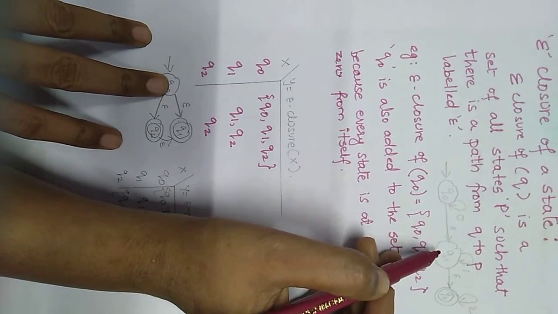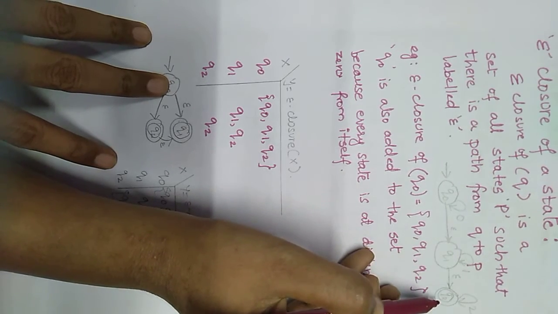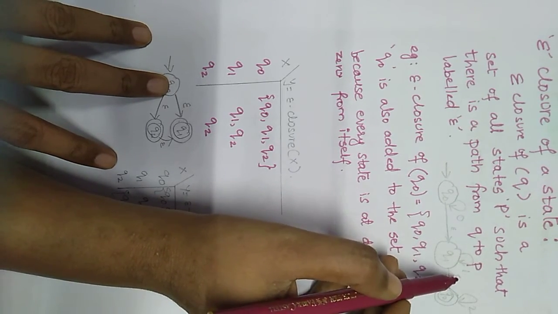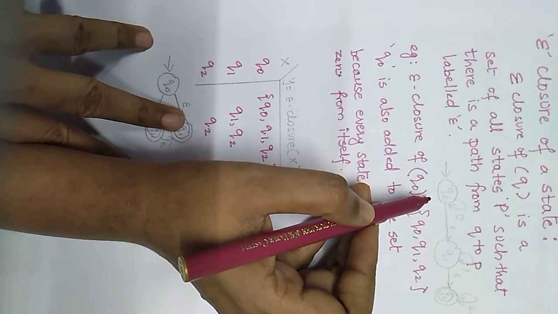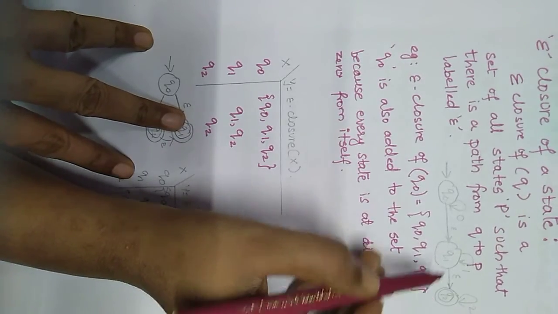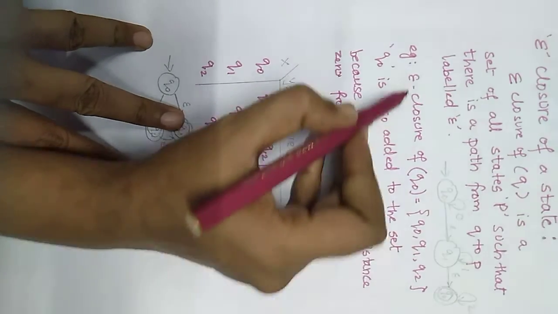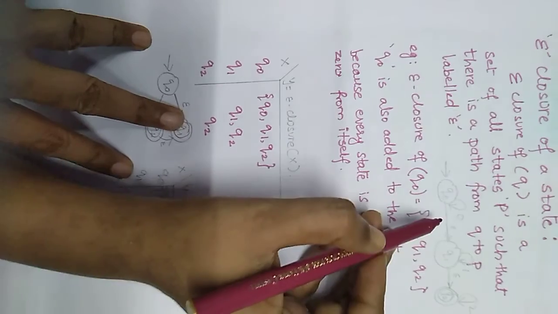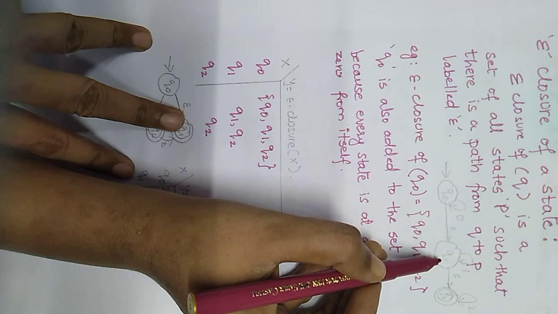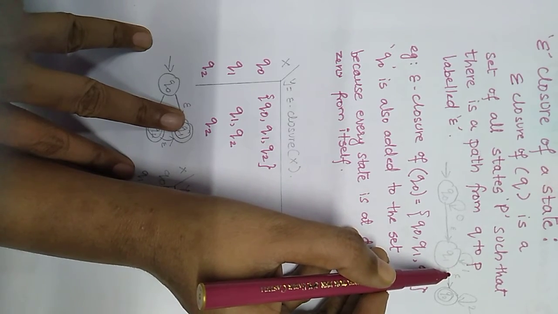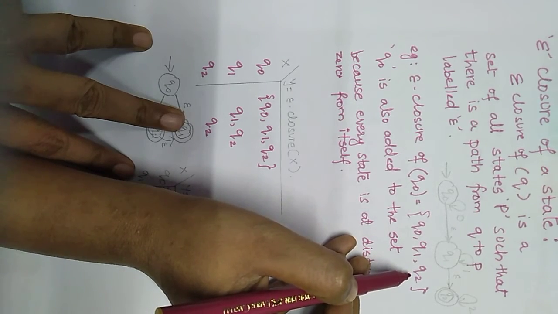So Q1 will be added to the epsilon closure of Q0. From Q1, which is reachable from Q0 with epsilon, we have to find the possible states reachable from Q1 with epsilon. So Q1 on epsilon goes to Q2. That means in the epsilon closure we have to consider all the reachable states with the input symbol epsilon. That's why we have Q2 also in the epsilon closure of Q0.